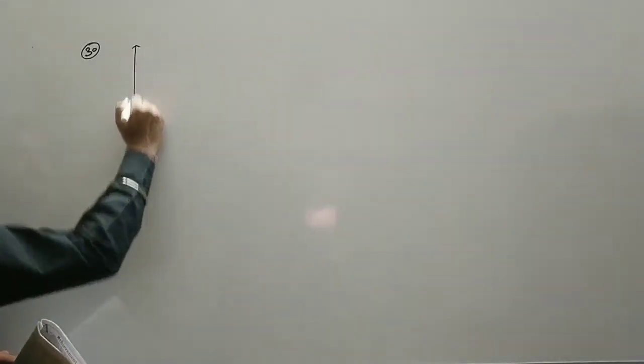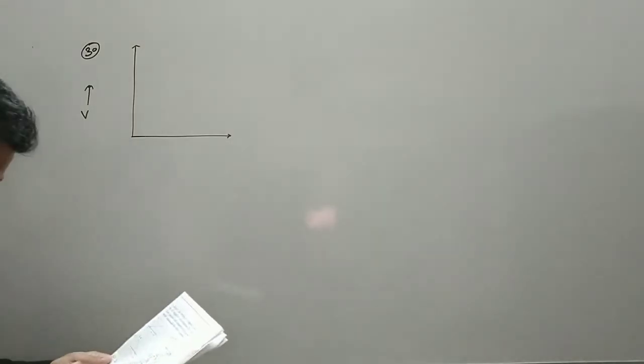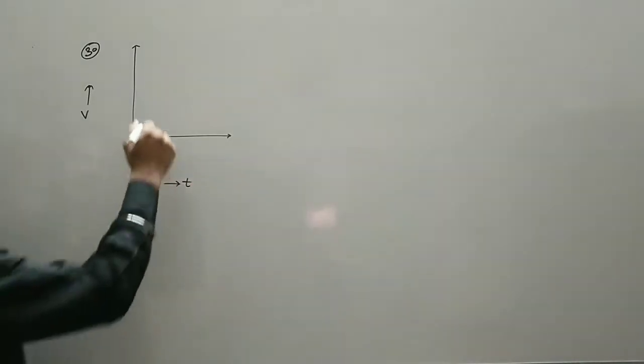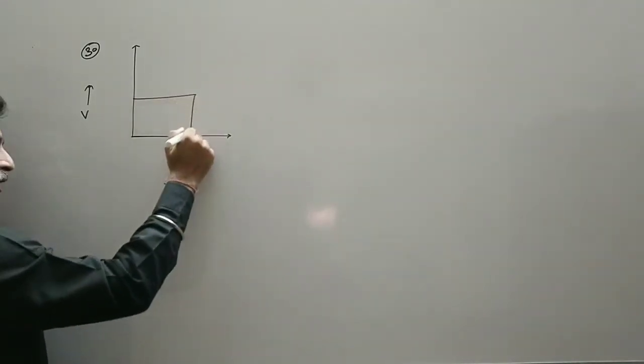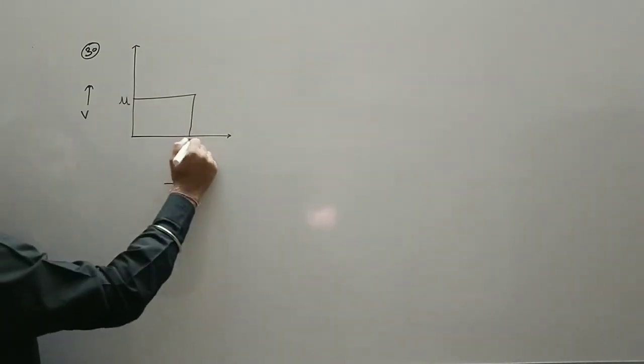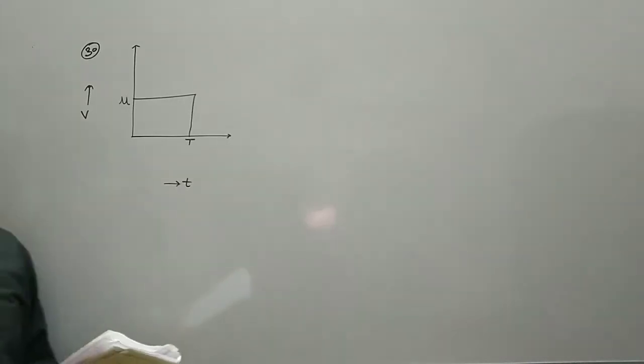The graphs are given here. Again the VT graph is given. So we have a VT graph. The shape of the graph is rectangular. Here it is given a symbol mu, and here the time is denoted by t. Find out the displacement. So we know the use of VT graph.